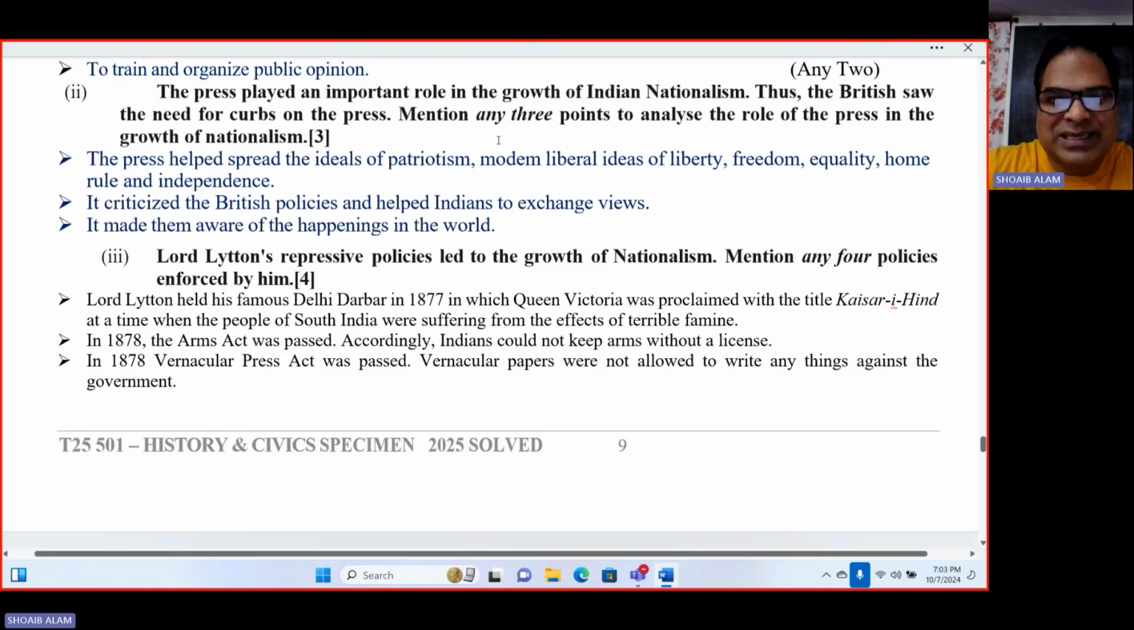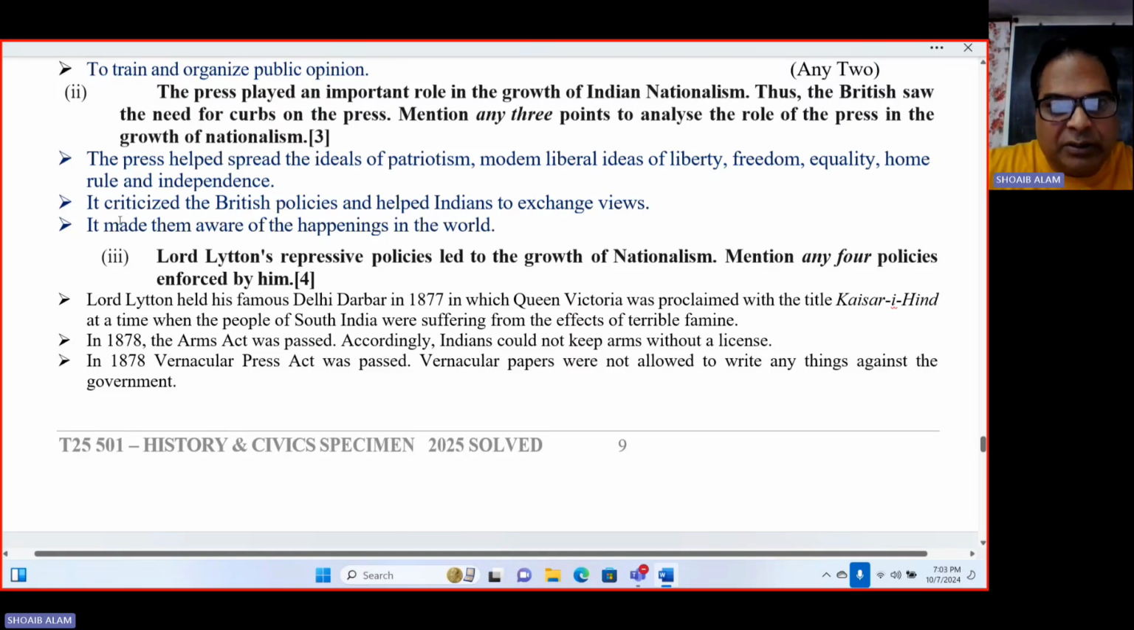The question is, mention any 3 points to analyze the role of press in the growth of nationalism. Number one, the press helped spread the ideas of patriotism. Number two, the modern liberal ideas of liberty were also spread: freedom, equality, home rule, and independence.